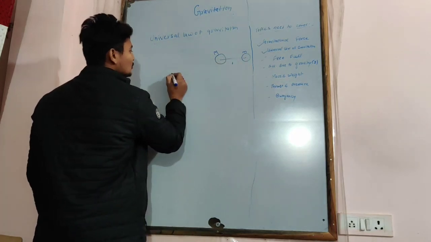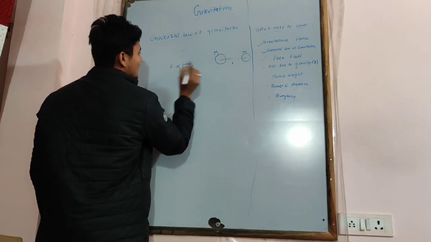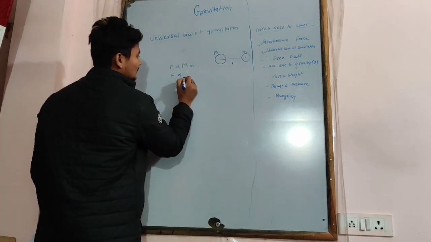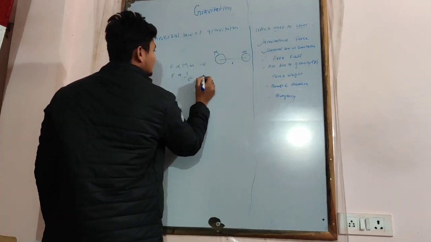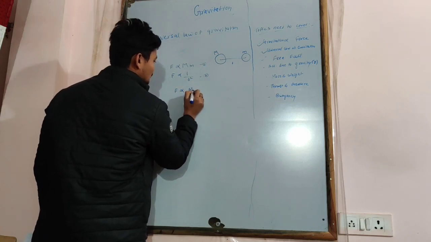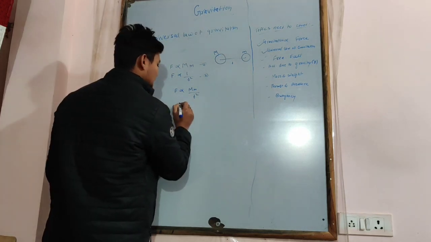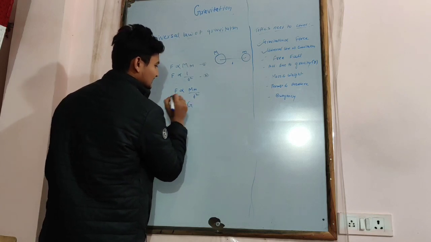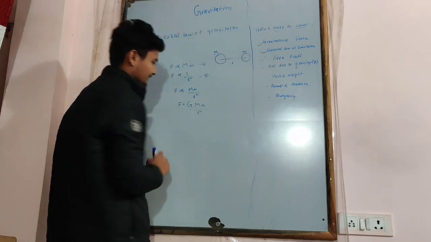The force between two bodies is directly proportional to the product of their masses and inversely proportional to the square of the distance between them. When we combine these two relations and remove the proportionality sign, we introduce a proportionality constant G, so F equals G M m upon d square.